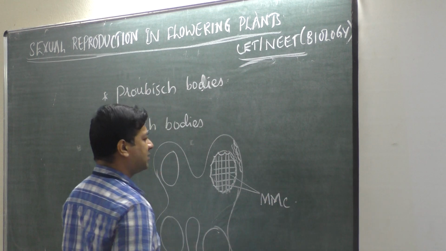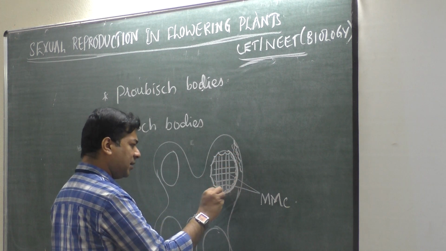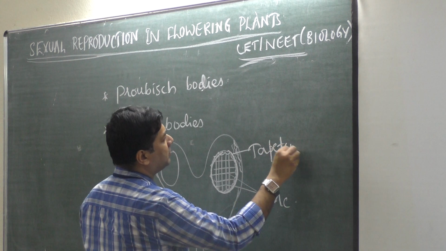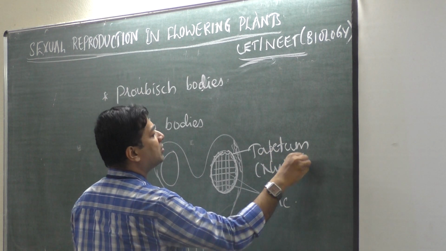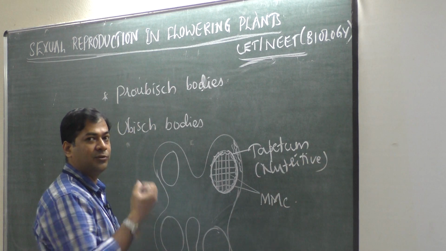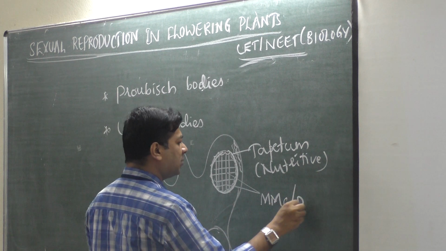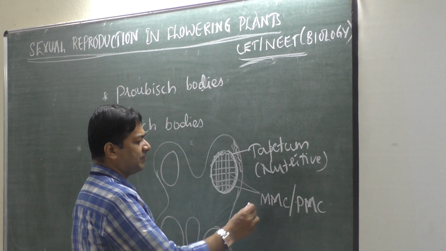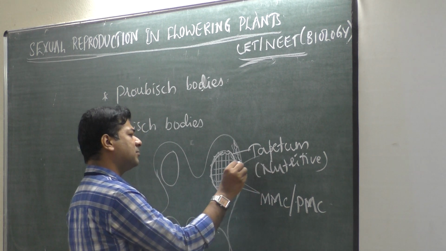The outer layer is the tapetum layer, which is nutritive and gives food for these MMC to grow. Microspore mother cells are also called pollen mother cells, because in future they produce pollen grains. So these MMC get food from this tapetum.